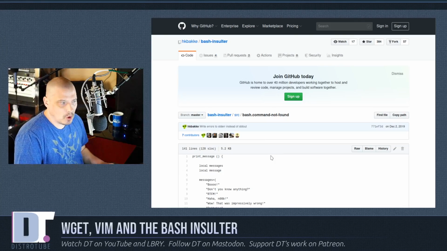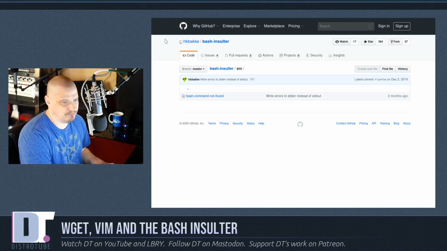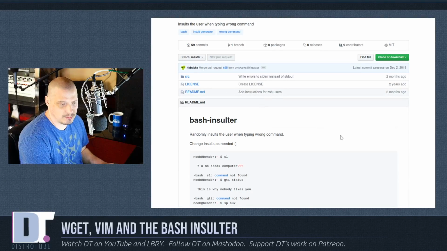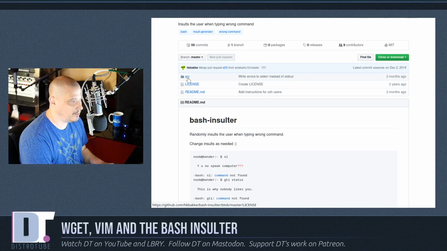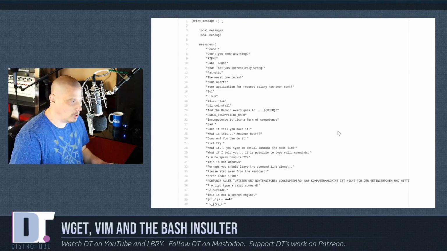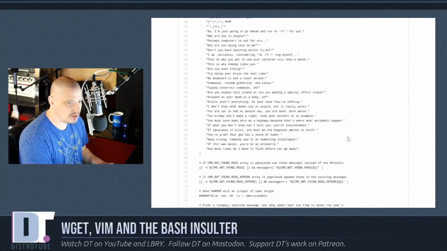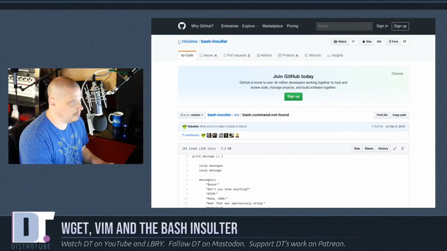I've seen a few articles written about Bash Insulter in the last few months. I've seen this particular script mentioned a few times on various Linux-related subreddits. It randomly insults the user when he types a wrong command. If you look at the source, if you ignore the license and the README, it's really just one little shell script that says print message, local messages, and then you have this messages array, which is all the various quotes, the insults that it has to choose from randomly to insult you. So it's not a very difficult script to interpret.